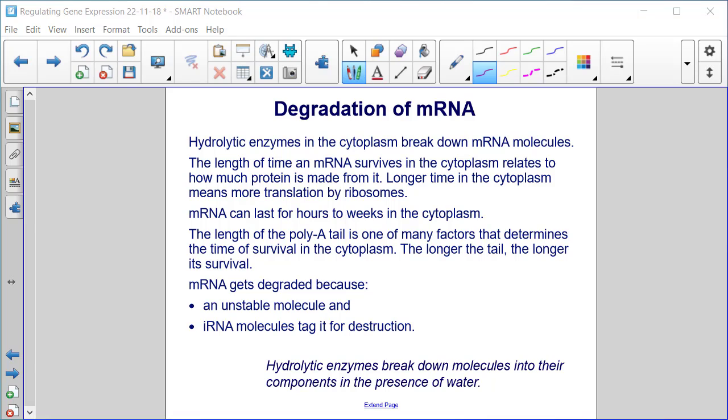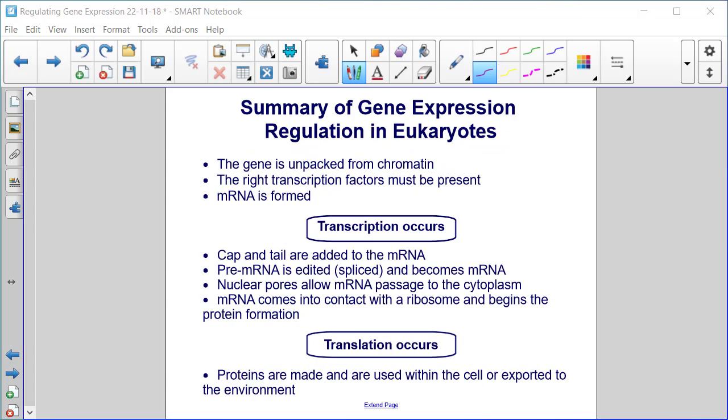The length of the poly-A tail is one of many factors that determines the time of survival in cytoplasm. The longer the tail, the longer its survival. mRNA gets degraded because it's an unstable molecule, and iRNA molecules tag it for destruction. Hydrolytic enzymes break down molecules into their components in the presence of water.